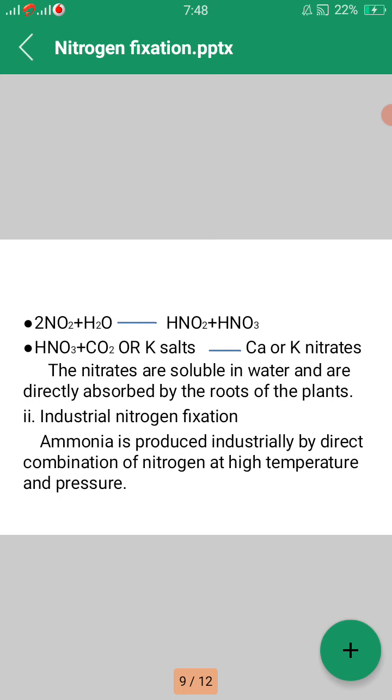Next, industrial nitrogen fixation. Ammonia is produced industrially by direct combination of nitrogen with hydrogen at high temperature and pressure. Later, it is converted into various kinds of fertilizers such as urea.